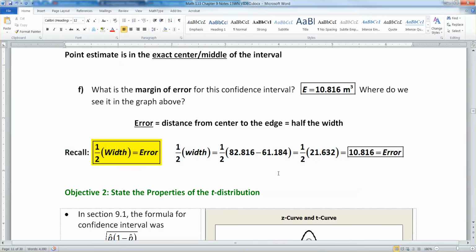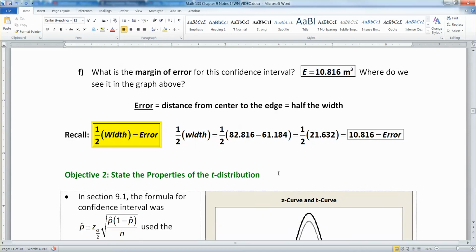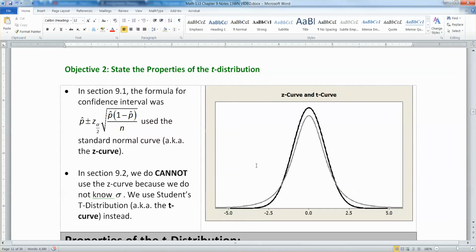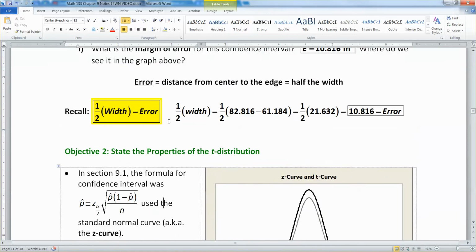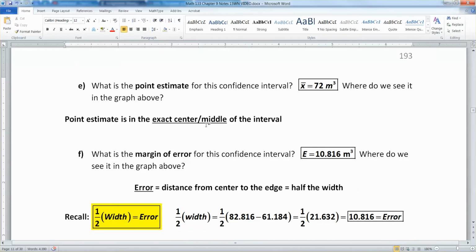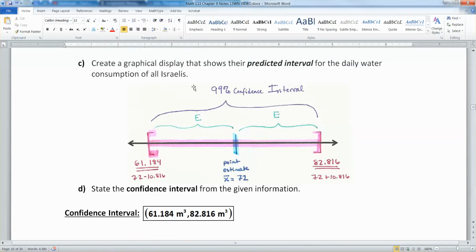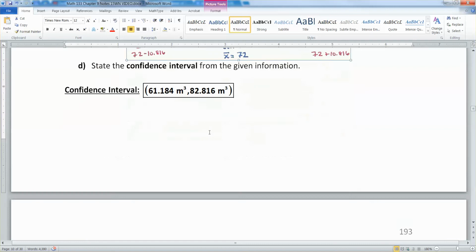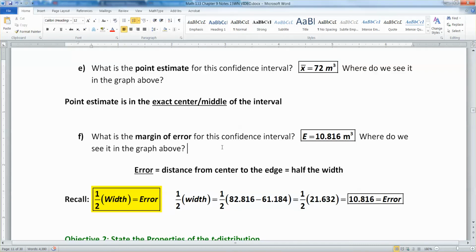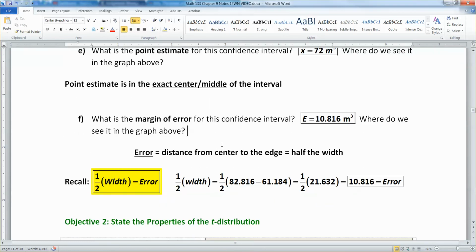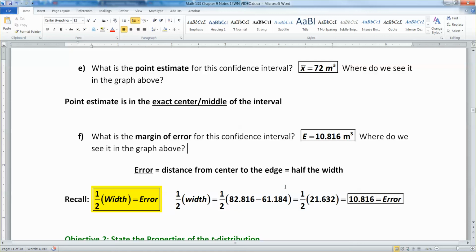All right, I'm going to stop right there, because the next thing is going to take us a video or two to get through the t-distribution. So we'll pause right here at having recapped what we've already learned in section 9.1, which is that there's things called margins of error and widths and so on. And we know how to make the interval given values such as the margin of error, where the margin of error falls in the picture, and so on. All right, so keeping that example in mind, we'll start tackling how to deal with the formulas and such in the next video.